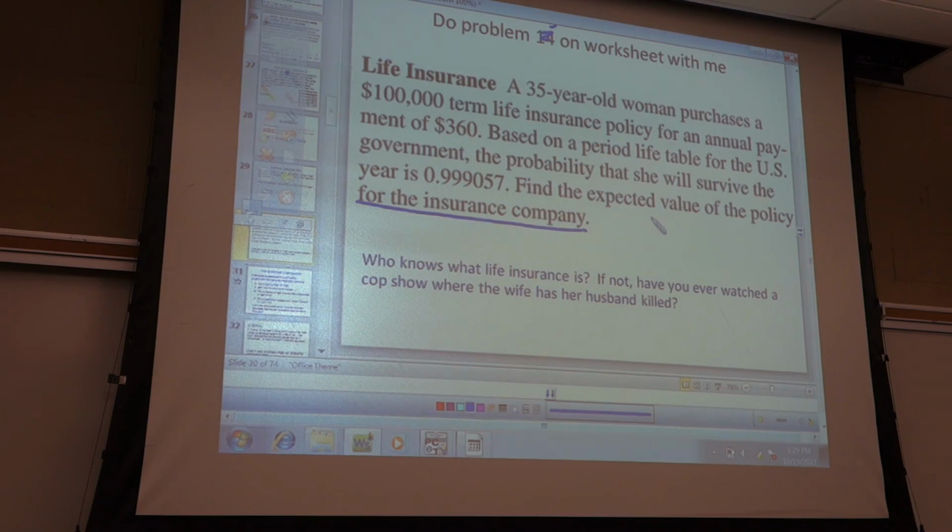Who knows what life insurance is? Who's ever watched a movie where the wife kills the husband for the life insurance? Right? So, in other words, if you die, your family gets paid. Right? That's life insurance.